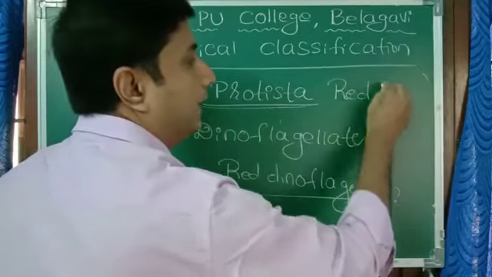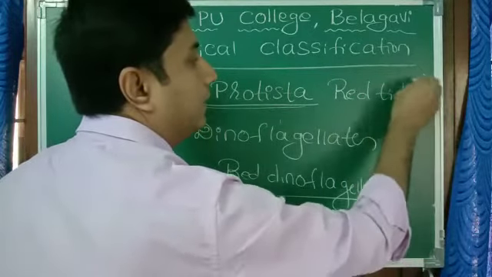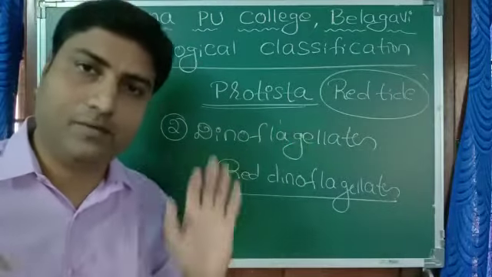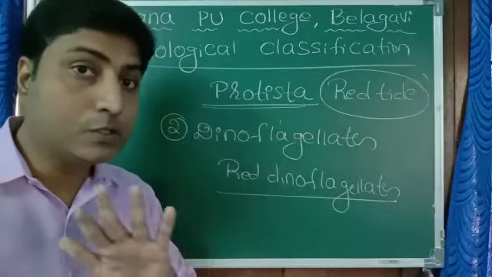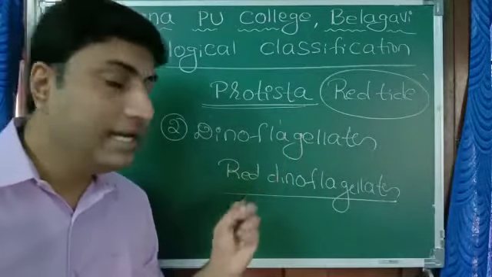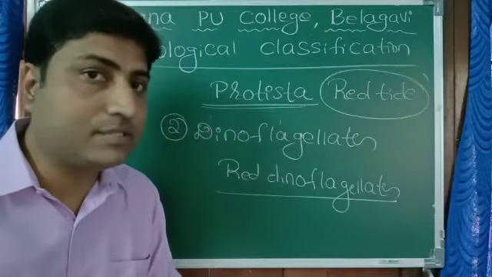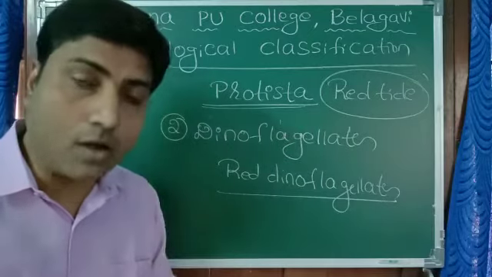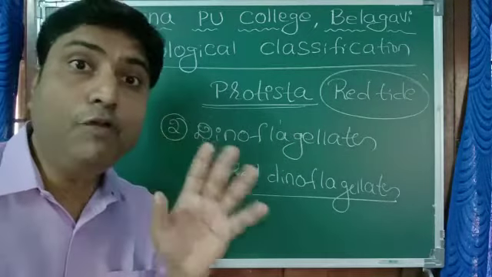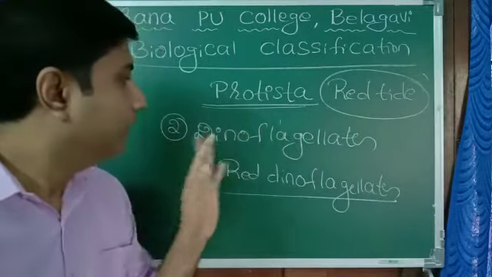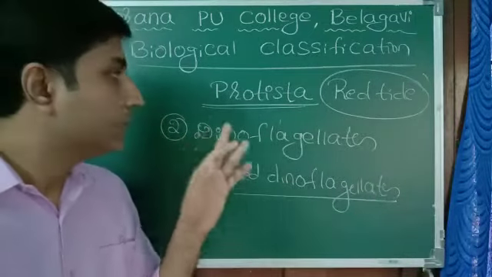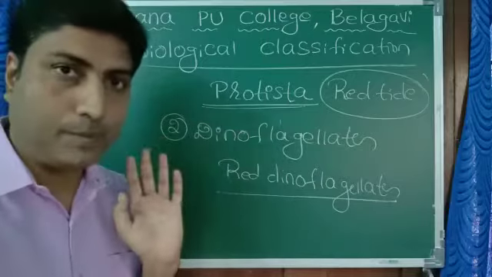But it is not good because it releases some toxic substances that cause death of many aquatic organisms, especially fishes. Red tide is because of red dinoflagellates. So this is the second group.